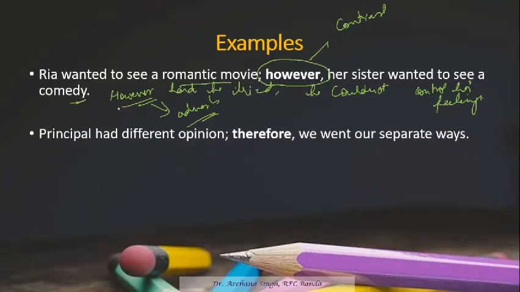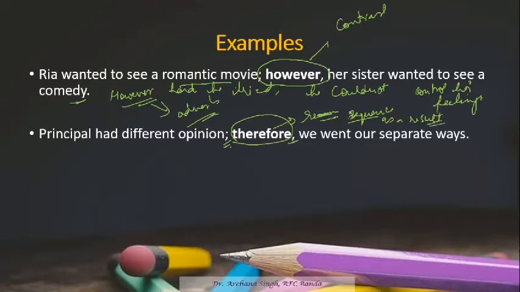Now, the principal had a different opinion; therefore, we went separate ways. Again we have a semicolon before this conjunctive adverb, and after it we have a comma, and therefore basically showcases a reason, or a sequence, or a result of something.